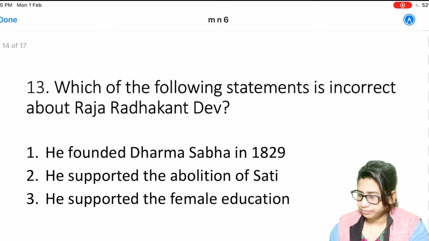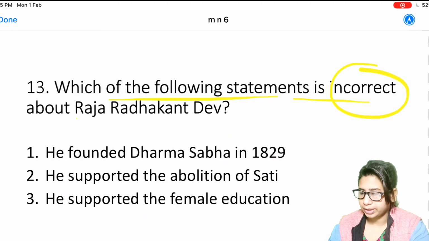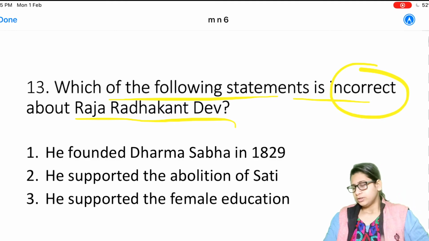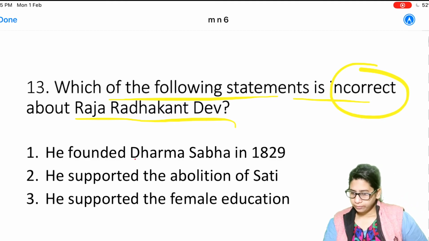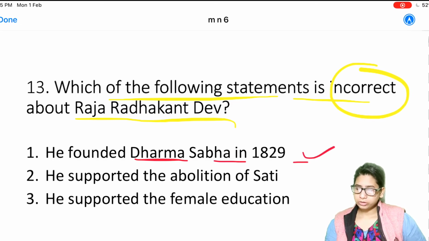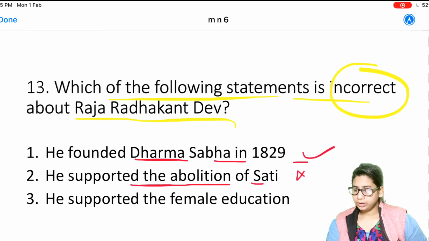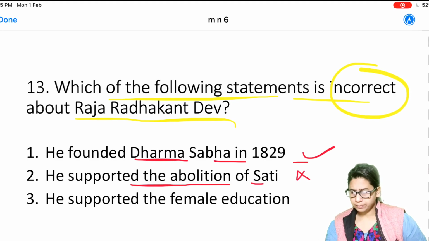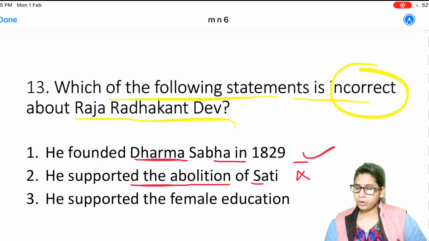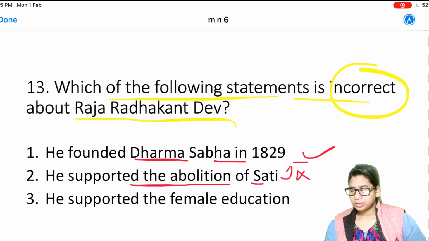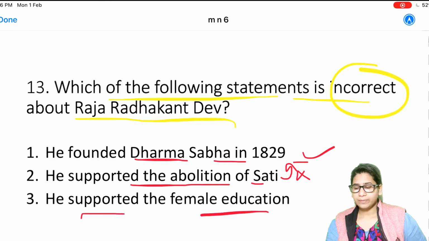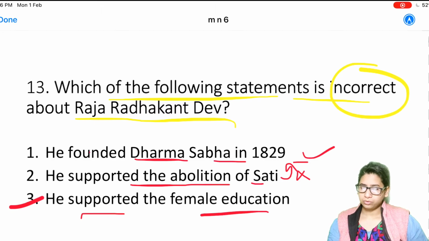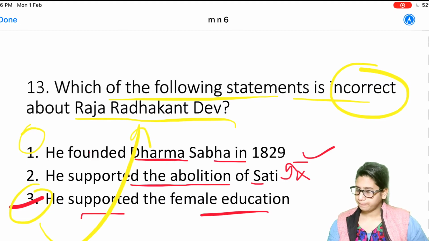Next question is, which of the following statements is incorrect about Raja Radhakant Dev? So Raja Radhakant Dev founded Dharma Sabha in 1829. Yes, this is true. He supported the abolition of sati? No, he didn't support it. And in response to the abolition of sati by William Bentinck, he established Dharma Sabha. He supported female education. Yes, this is true. So all these options, first and second, are true in the context of Raja Radhakant Dev.